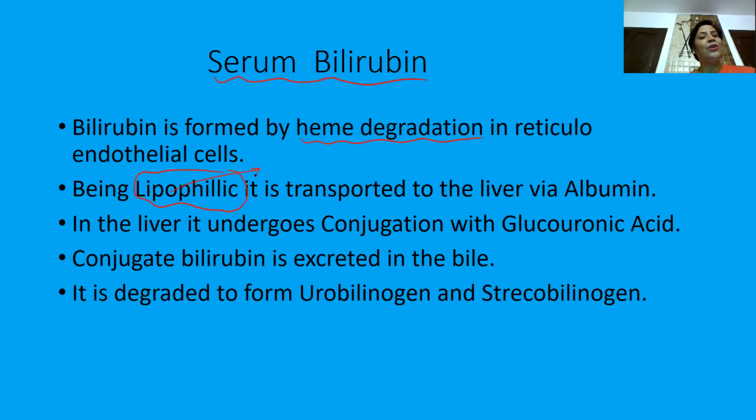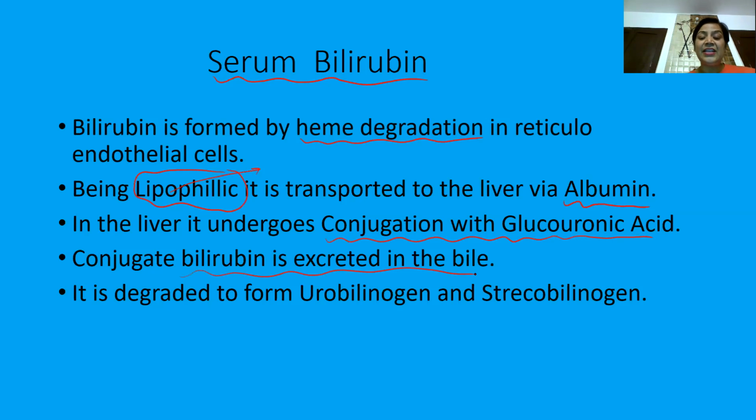So obviously it requires a carrier protein, and that carrier protein is albumin. Bilirubin is transported to the liver via albumin, and in the liver it undergoes a very important process, which is conjugation with glucuronic acid. Then this conjugated bilirubin is excreted in the bile.